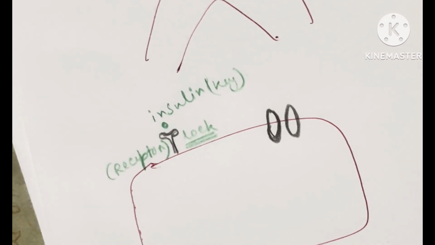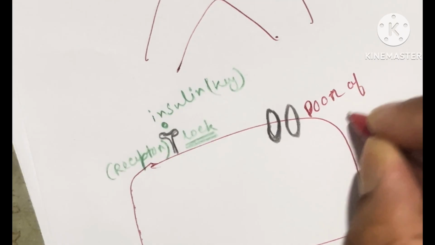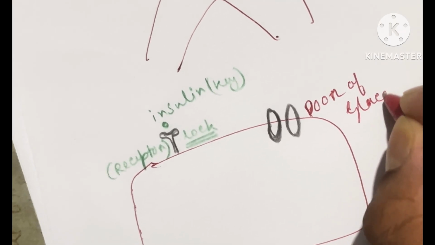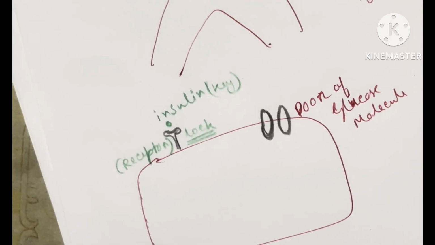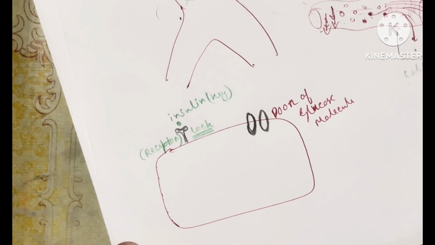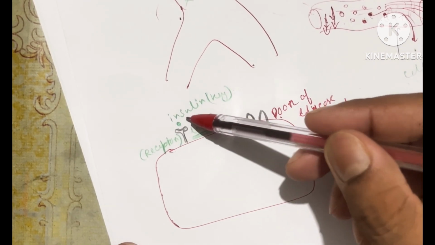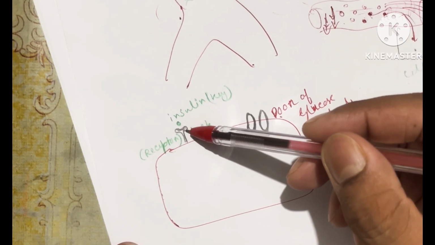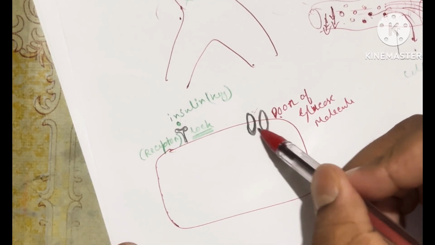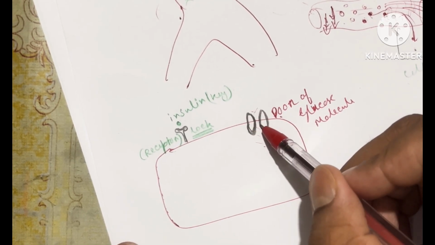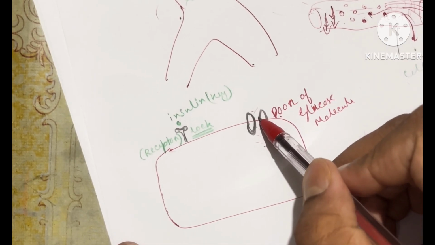So this is the door. This is the door for glucose molecules. This door will open if there is a proper matching of insulin with its receptor. If insulin does not bind with the specific receptor, then these doors will not open. They will remain closed. If insulin binds, then only this door will open.